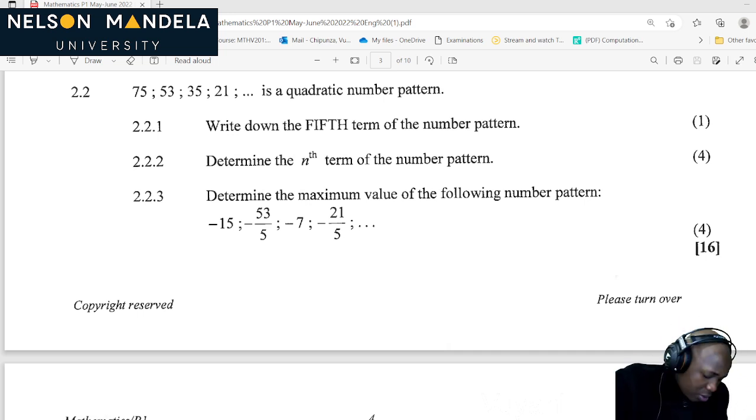This is 2.2.3. We are given negative 15, negative 53 over 5, negative 7, negative 21 over 5. Okay, that should be great. Let's solve it so that we can get our correct answer.